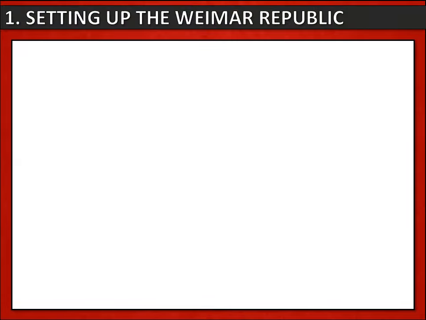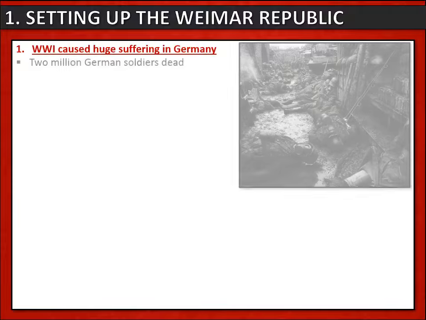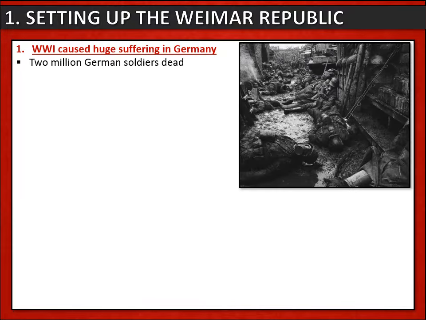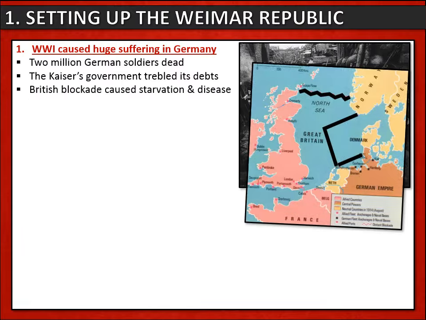So let's look back at how the Weimar Republic was set up. And to understand that, we really need to go back to Germany's experience in World War I. The war had a devastating effect on Germany. 2 million German soldiers died in the trenches, and it also had an economic impact as well, as the Kaiser's government fell deeper and deeper into debt, paying for the war effort.